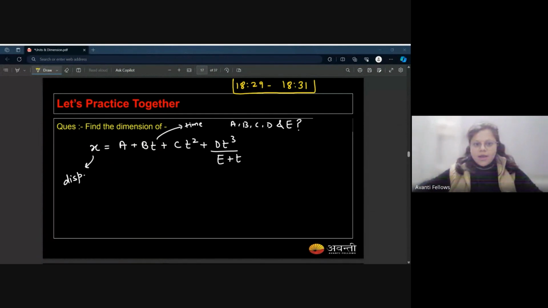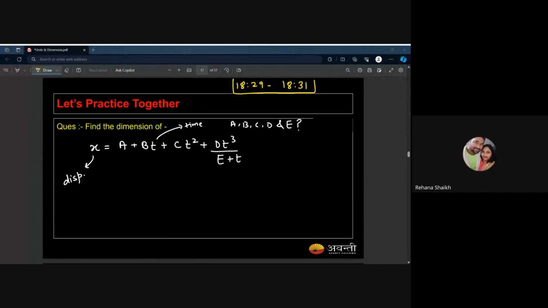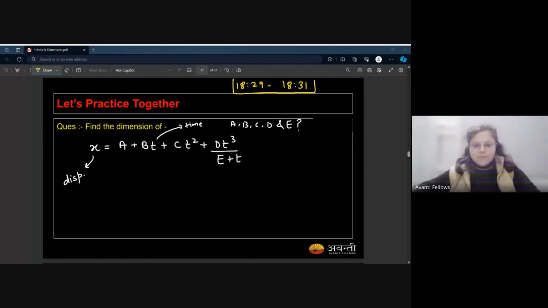Okay. If you want to listen to the explanation of this question again, you have this expression: x is equal to a plus bt plus ct square plus dt cube over e plus t. The question says x is the displacement, t is the time. You have to find the dimensions of capital A, capital B, capital C, D, and E. Okay, Rihanna? Yes, miss. Okay, cool.